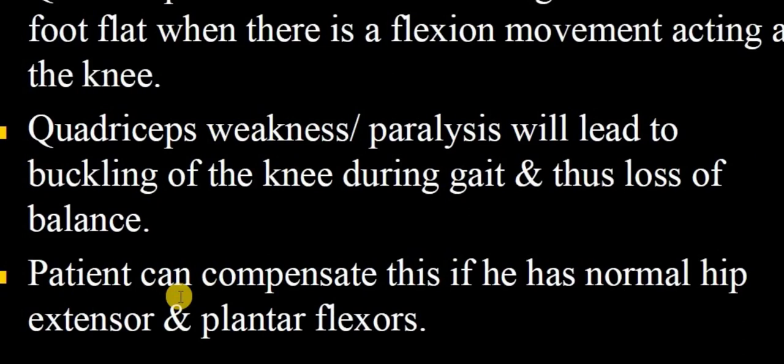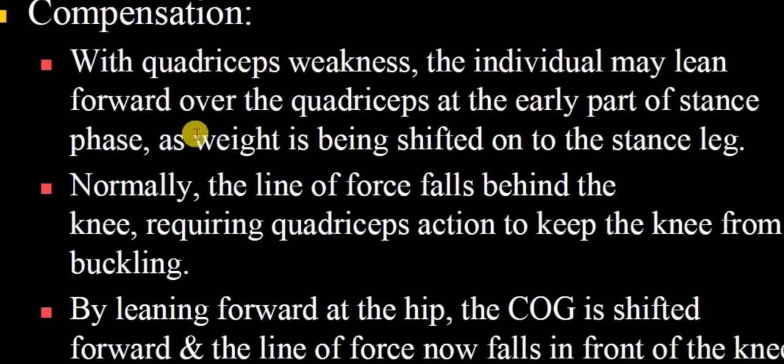Patient can compensate if he has normal hip extensor and plantar flexor muscles, with good strength, I mean. So the compensation: with the quadriceps weakness, the individual may lean forward over the quadriceps at the early part of the stance phase as the weight is being shifted to the stance leg. Normally the line of force falls behind the knee, requiring the quadriceps action to keep the knee from buckling. Okay. By leaning forward at the hip, the COG is shifted forward. The center of gravity is shifted forward, and the line of force now falls just in front of the knee. Normally it falls behind the knee. Now during this gait pattern, it falls in front of the knee.